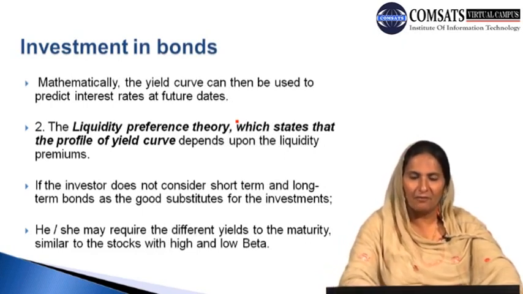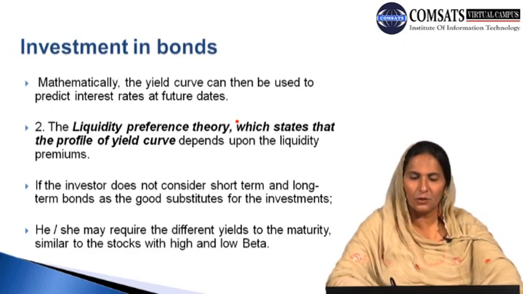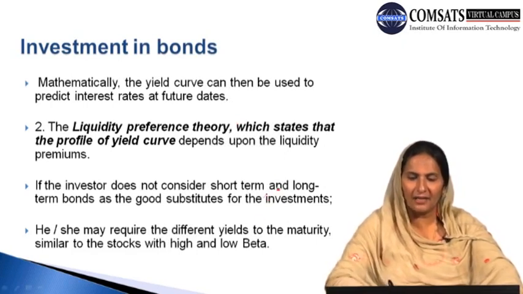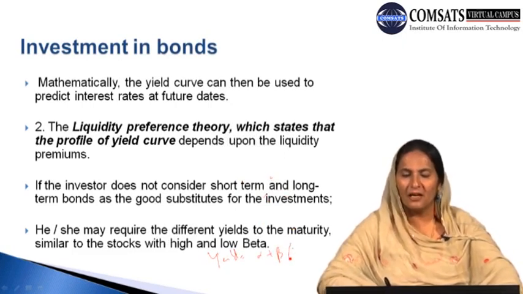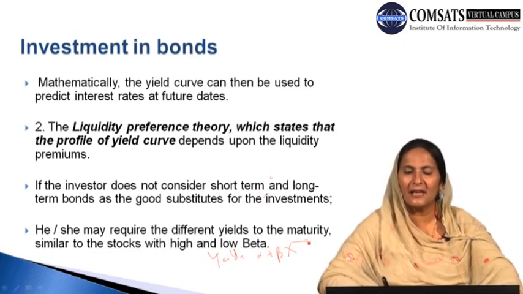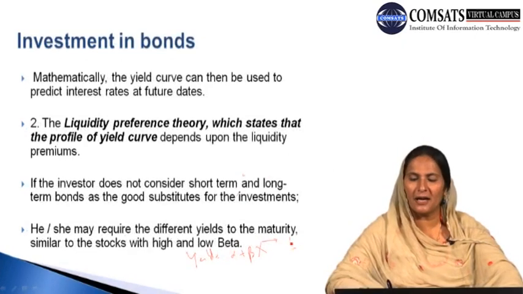For example, if we define the situation here, our dependent variable is the yield to maturity. Yield is the dependent variable, and we have alpha plus beta times x, where x indicates a particular type of bond whose life is 5 years.